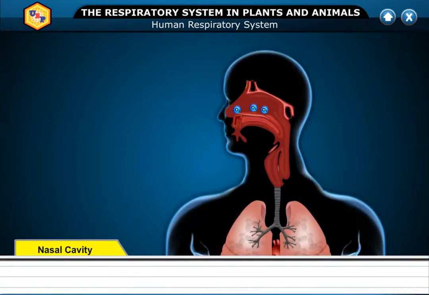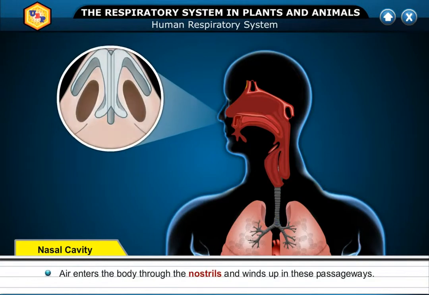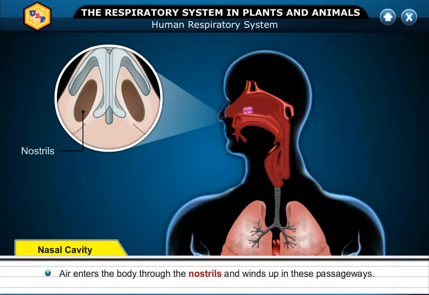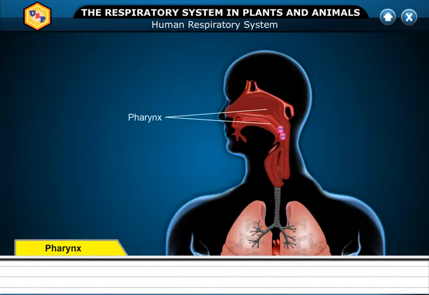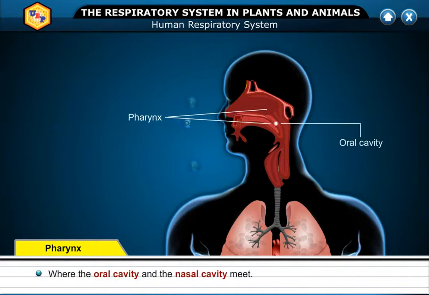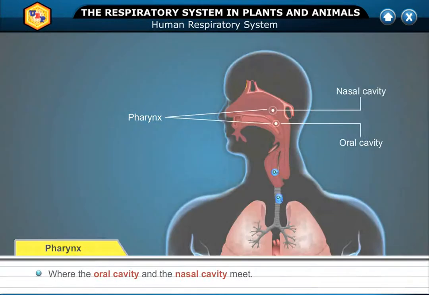Number 1. Nasal cavity. Air enters the body through the nostrils and winds up in these passageways. Lined with a ciliated mucous membrane which filters, warms and moistens the air. Number 2. Pharynx, where the oral cavity and the nasal cavity meet.